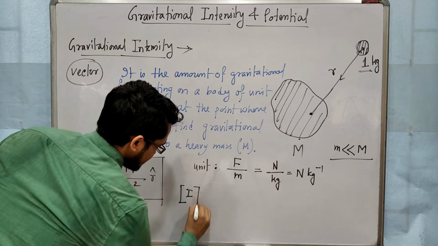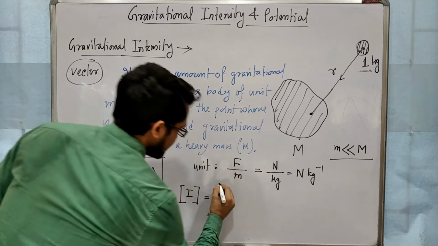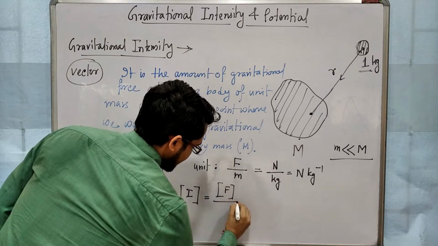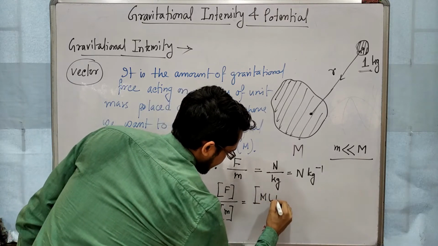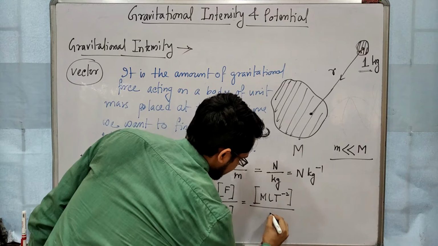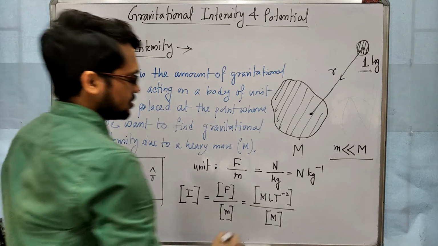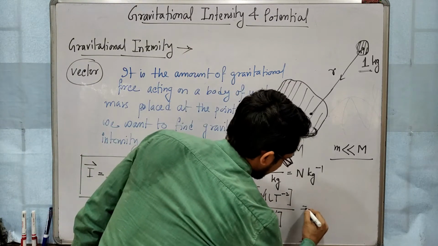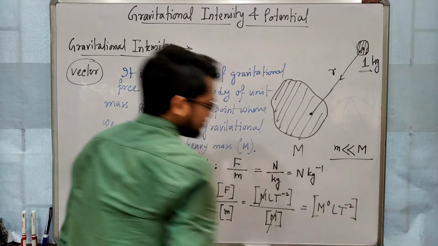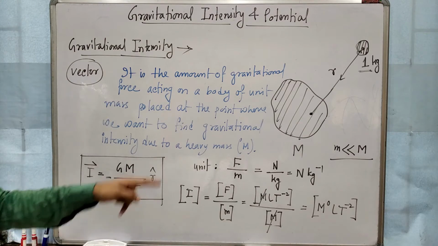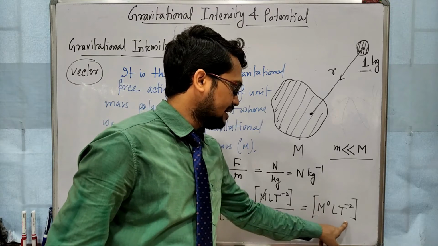Dimension of intensity. Dimension is always written in this way. Dimension means dimension of force by dimension of m. Dimension of F means M L T to the power minus 2, and dimension of m means M, capital. Here M cancels out, so no M means M to the power 0, L T to the power minus 2. Clear? So this is the dimension of gravitational intensity: M0 L T to the power minus 2.